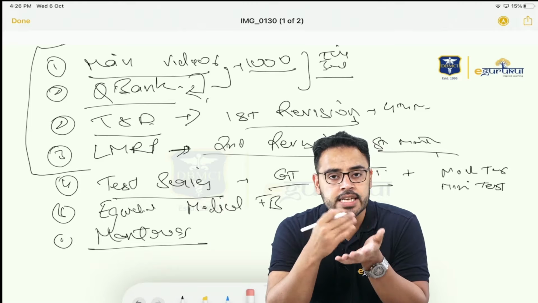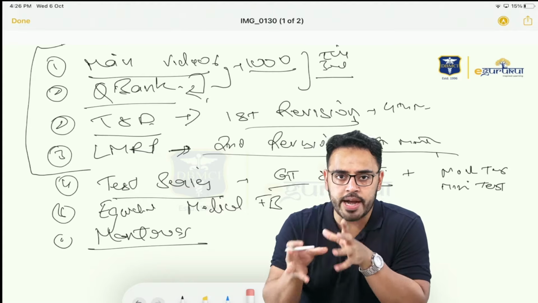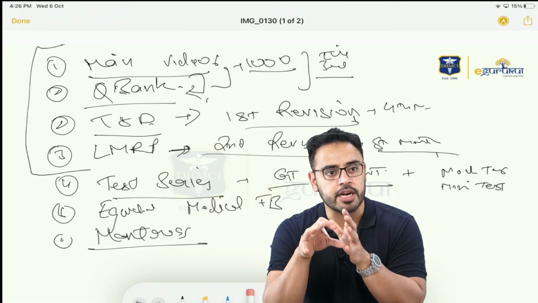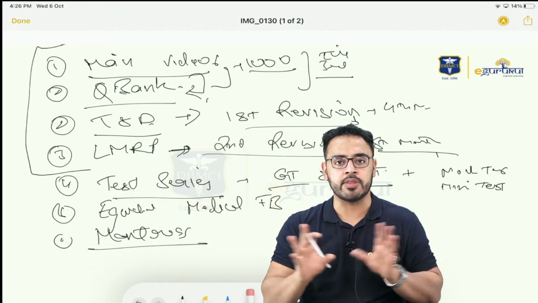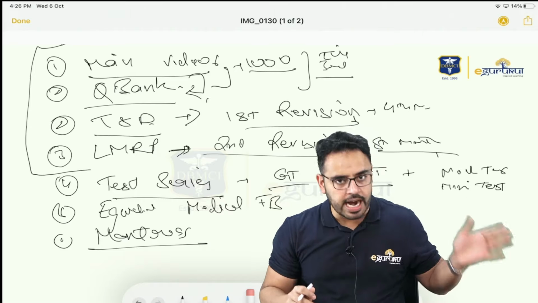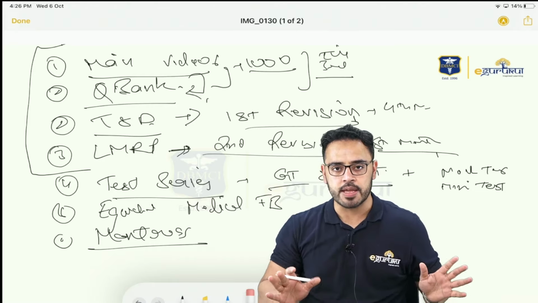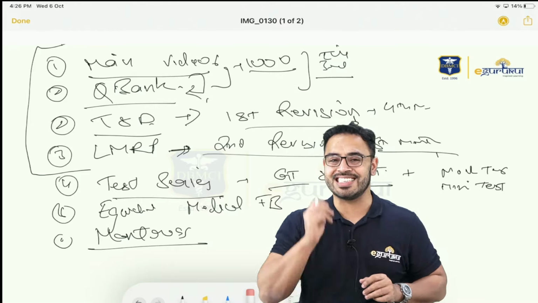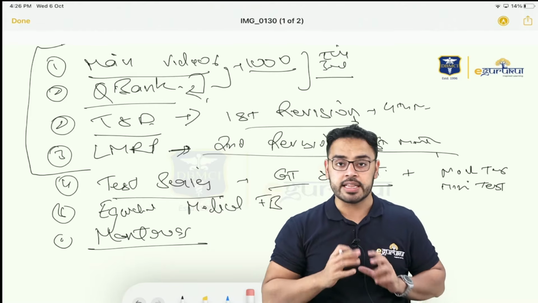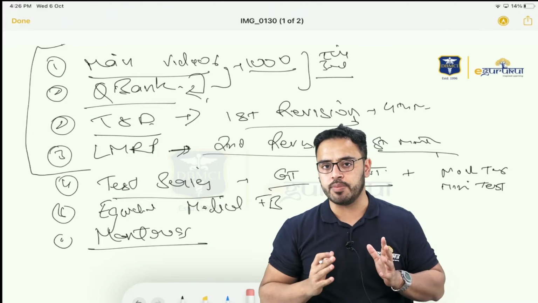So the grand tests are starting this month also. The moment you get into the subscription part, you start the grand test simultaneously. Do not wait for the right time. The right time doesn't ever come. Start with the grand test. In the first couple, you are going to perform badly. That's okay. Your revision is also gaining momentum slowly. By the fourth or fifth grand test, that is our target. That is where we are going to show the world where we stand. So the grand test is supposed to be done like that.